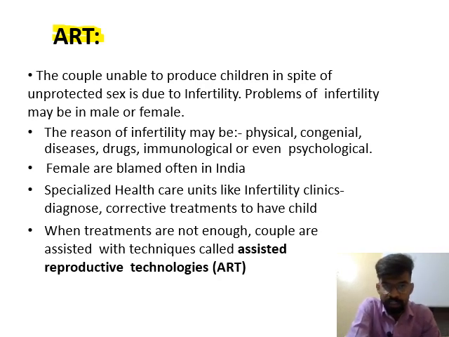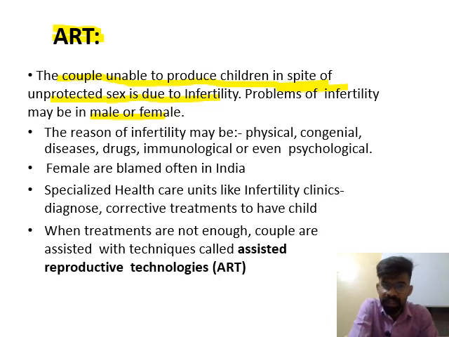The couple being unable to produce children in spite of unprotected sex is due to some type of infertility, and the problem of infertility may be in male or female.